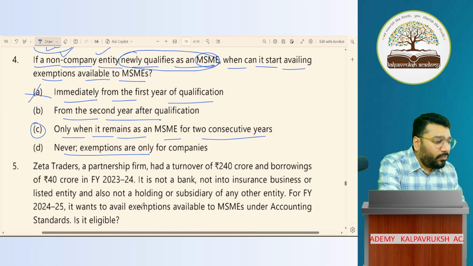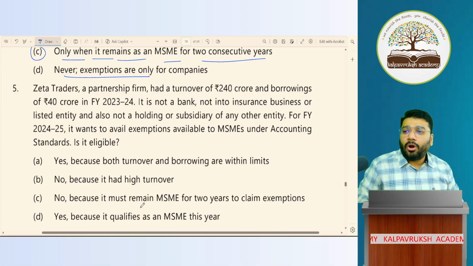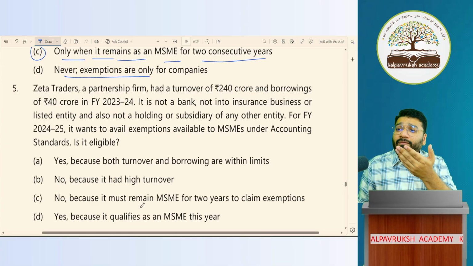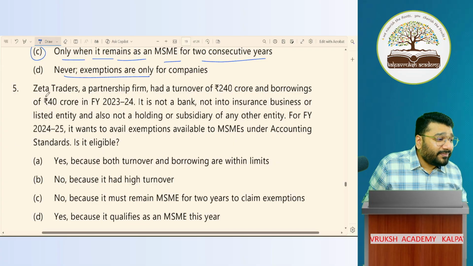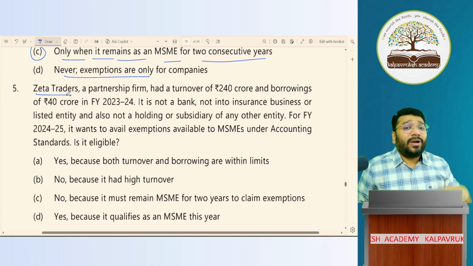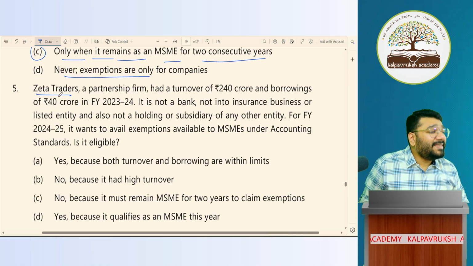Okay. Now, the 5th one is slightly complicated. You have to pay full attention. Three people left the meeting also. Zeta traders. This is what happens when I don't give a break. Zeta traders. Who said yes?